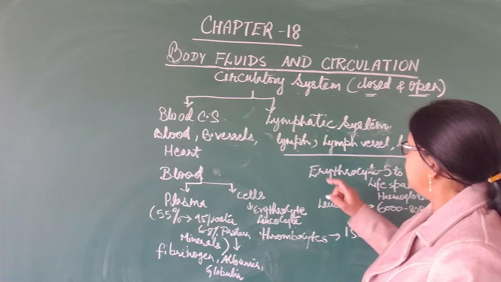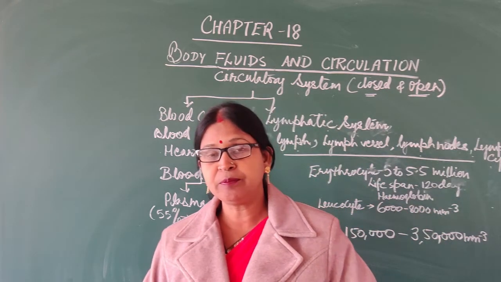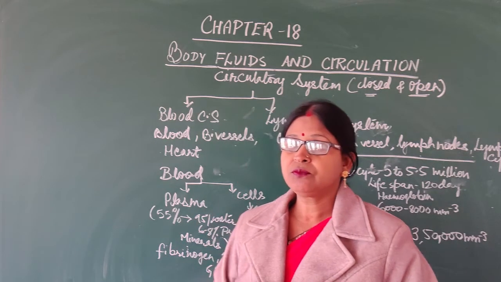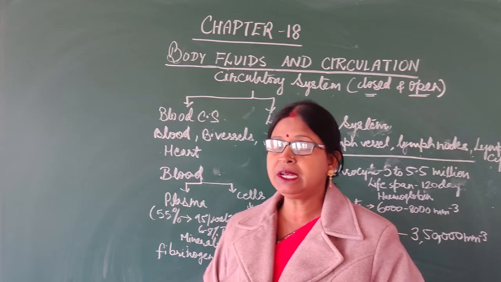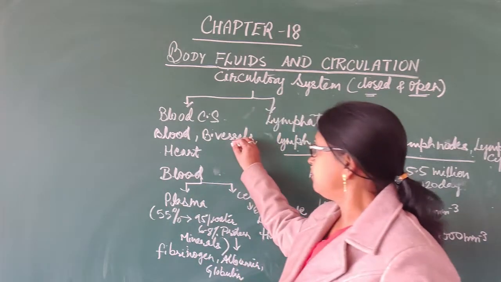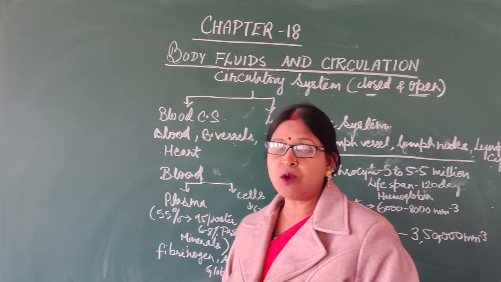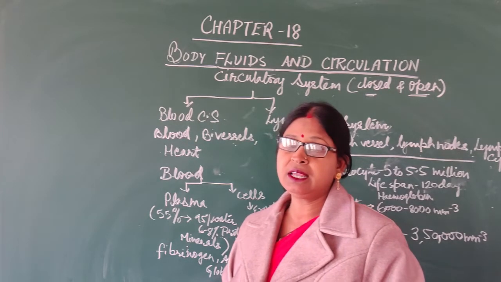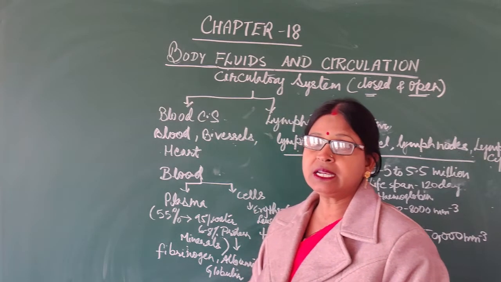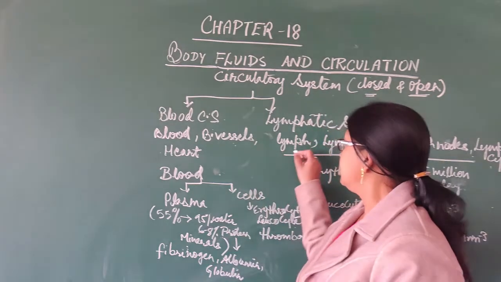Now this lymphatic system is a one-way circulation. That means when fluid leaks out from the blood, that is from the heart, veins, arteries, etc., and comes out of the tissue, out of the cell, it is known as the interstitial fluid, which makes the lymph.